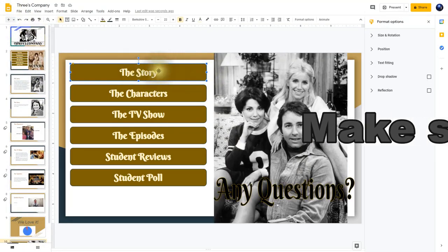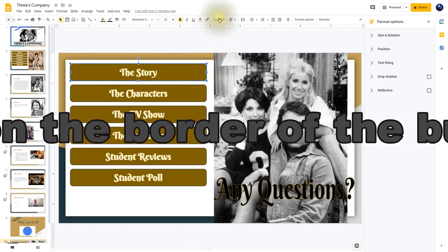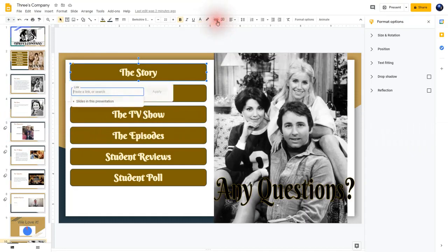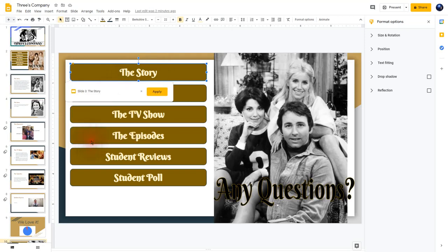Just click on one here, and when you do click on one, you notice that you have this little chain that appears up here. And this is the insert link. Go ahead and click it. And then right here where it says slides in this presentation, click it. And since it's called The Story, we're going to choose The Story. So click on The Story and then click on Apply. And we're going to do that for all of these.